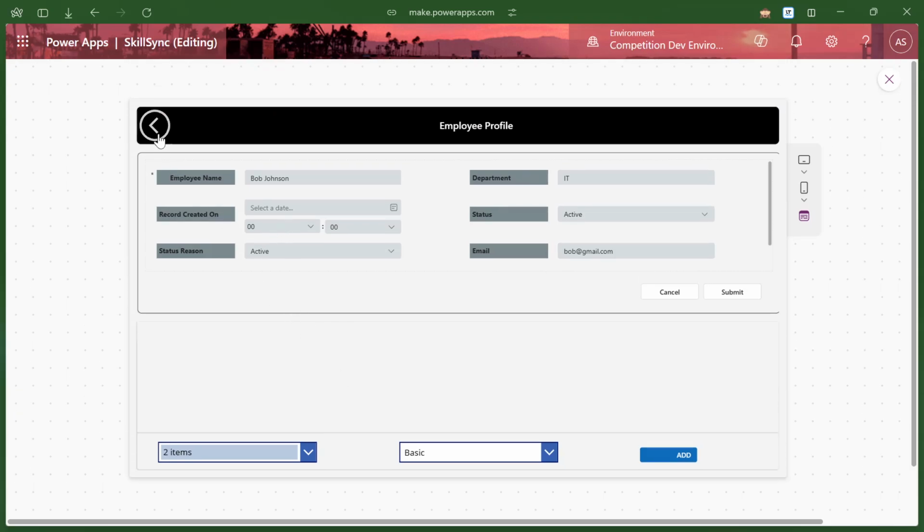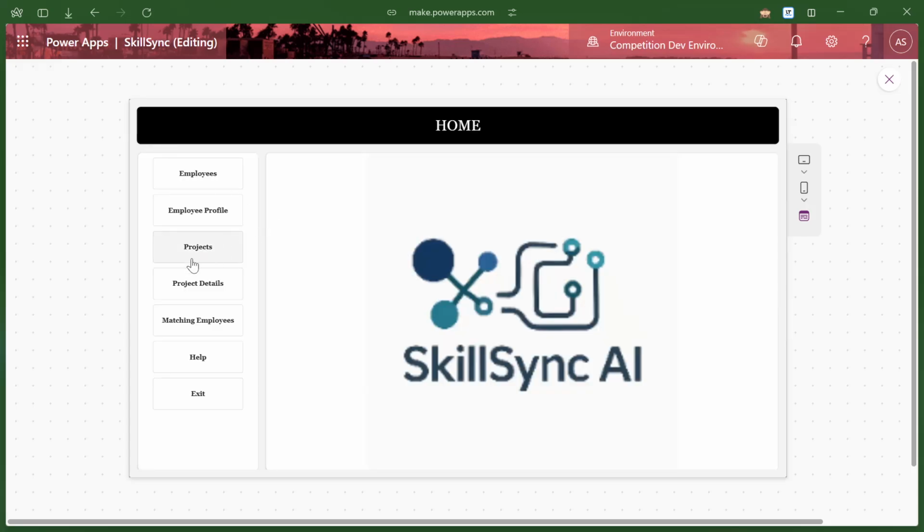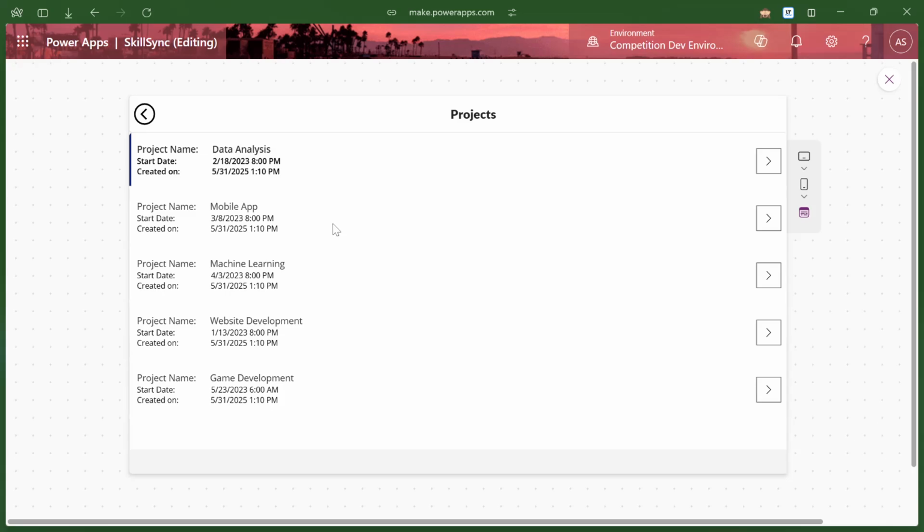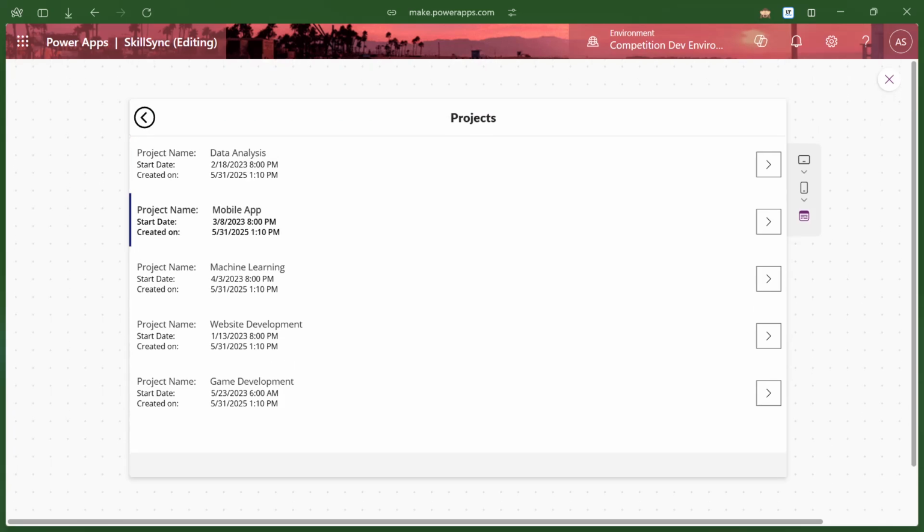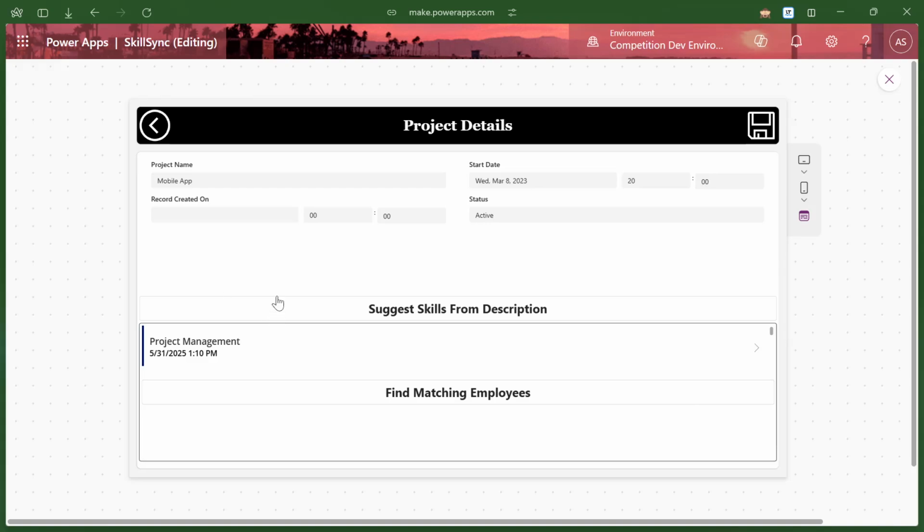Navigating back here, the employee profile is actually the same thing, but it's the profile that we will have for the employee. Also, we have the projects tab, which shows all the available projects. Clicking on one navigates us to the project's details, which has the project name, the date the record was created, the start date, and whether it's active or not, as well as the suggested skills from the description.